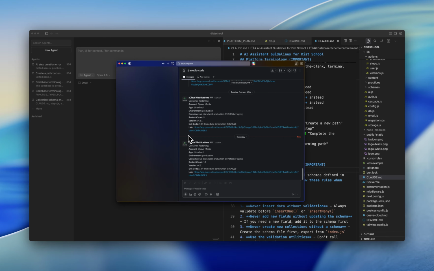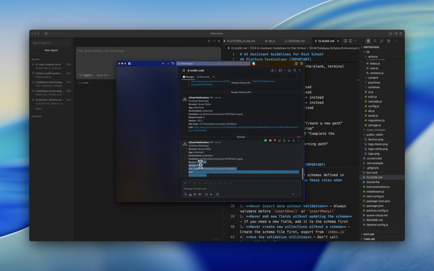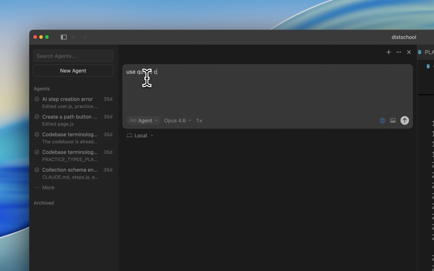I just got this message from our cloud notifications on my Slack. So now I'm going to try to understand this restart using our MCP. I'm just going to copy this notification and use Quave MCP to understand this restart.